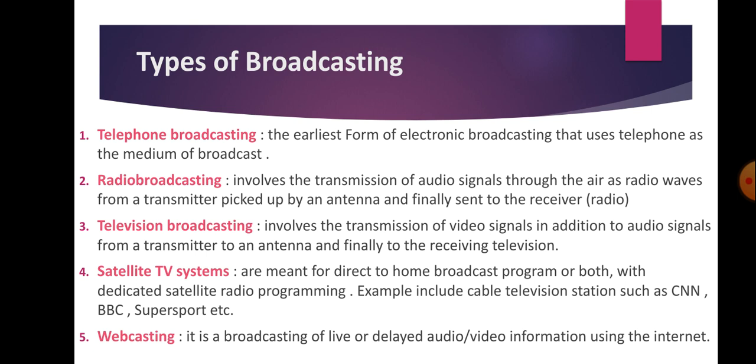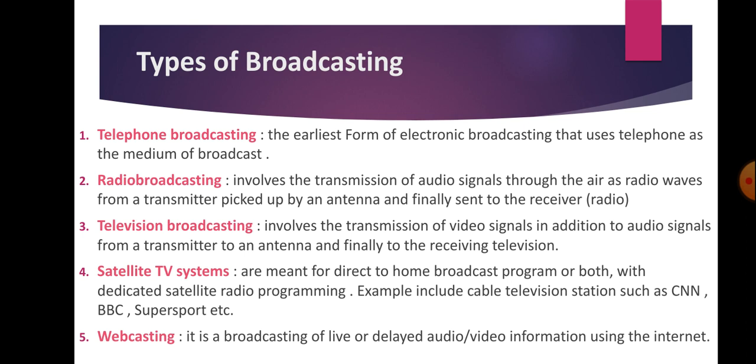Fourthly, we have satellite TV systems. These are meant to direct home broadcast programs, or both with dedicated satellite radio programming. Examples include cable television stations such as CNN, BBC, Supersport. Whenever you hear satellite, you should know it is related to those dish-like antennas. Basically, these channels I just mentioned are foreign channels, and you can only get them from other continents and other countries, like Supersport, CNN, and BBC. They give you foreign news, understand? So it's not local news, it's foreign news.